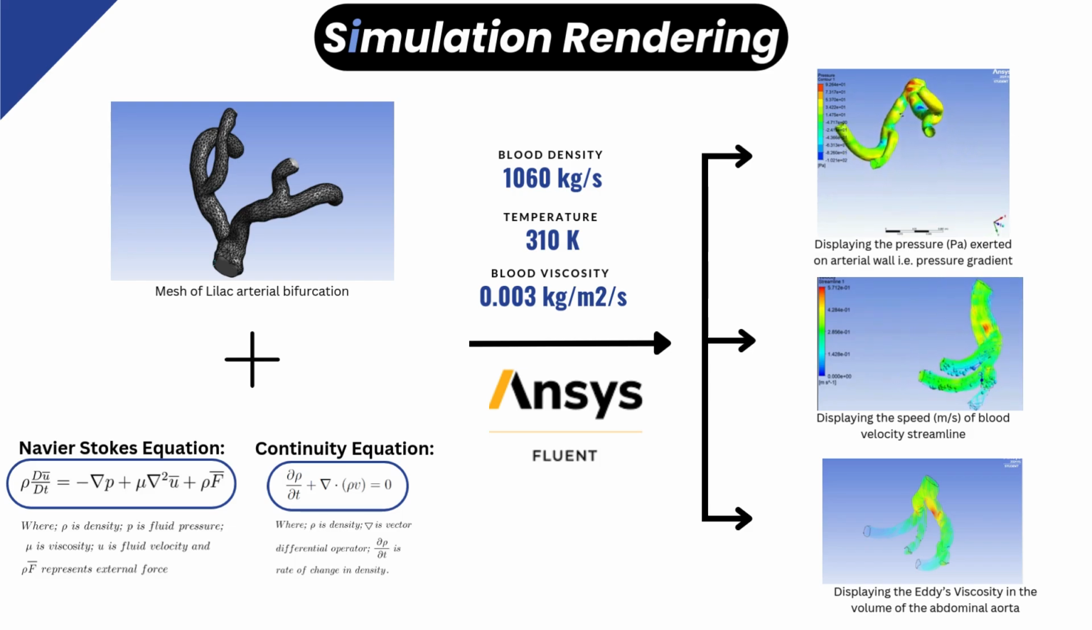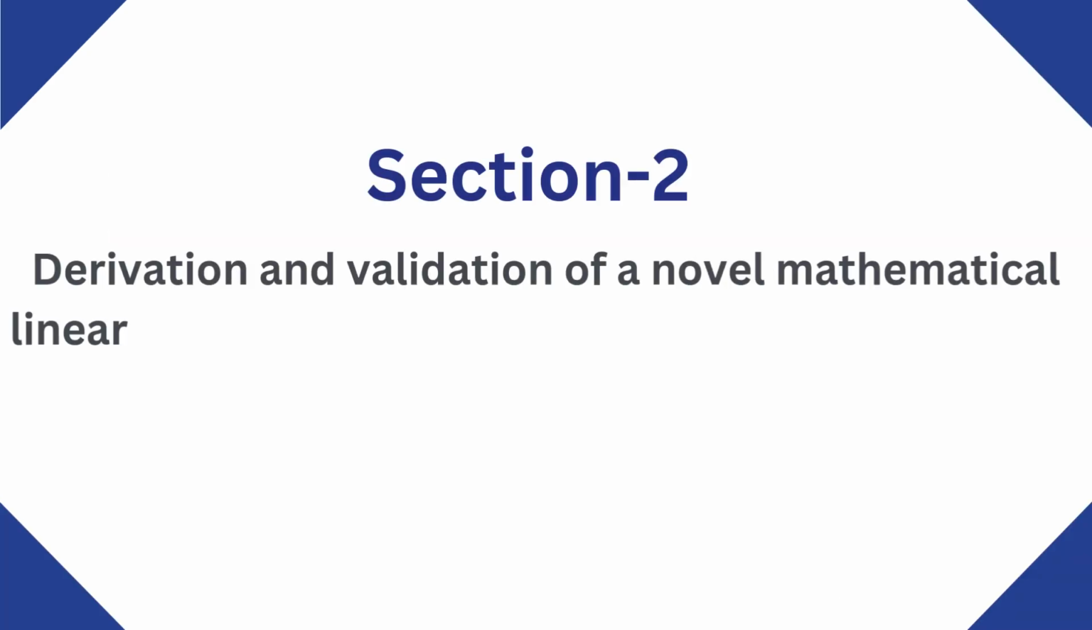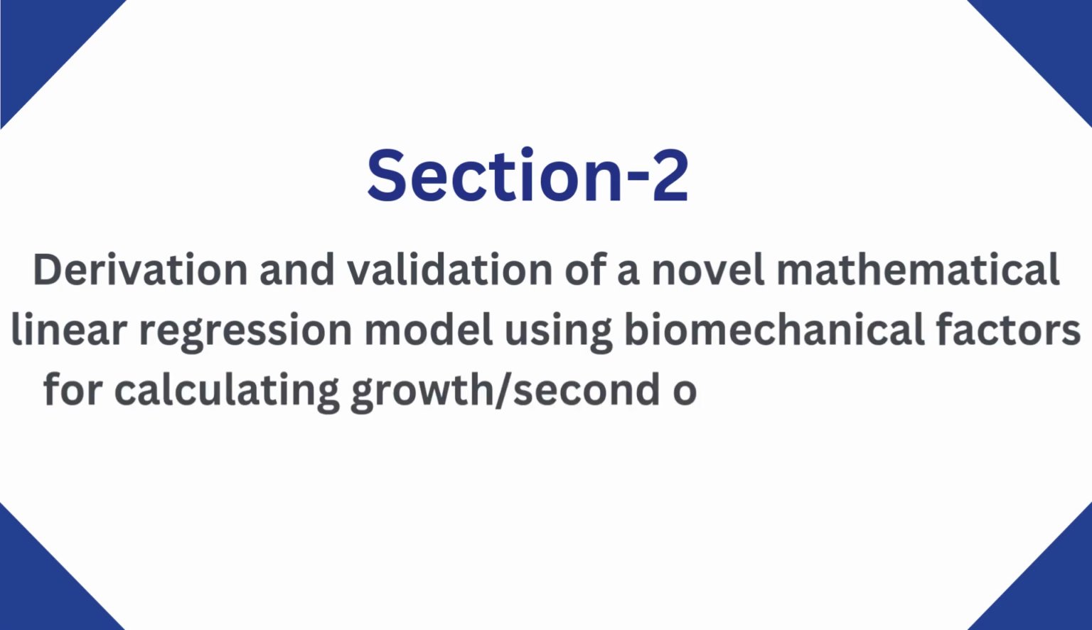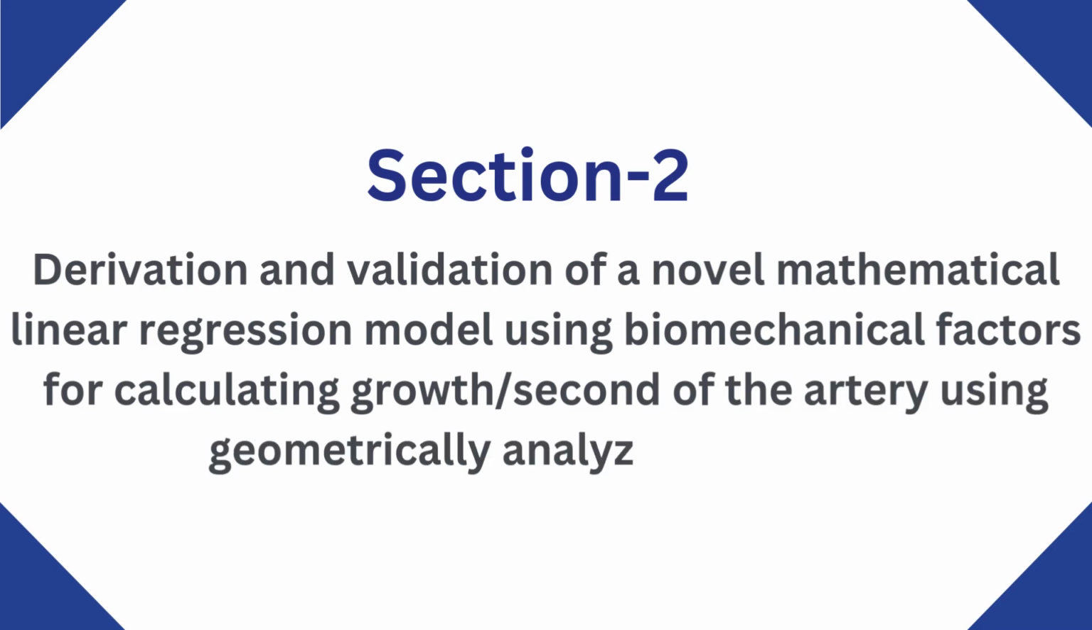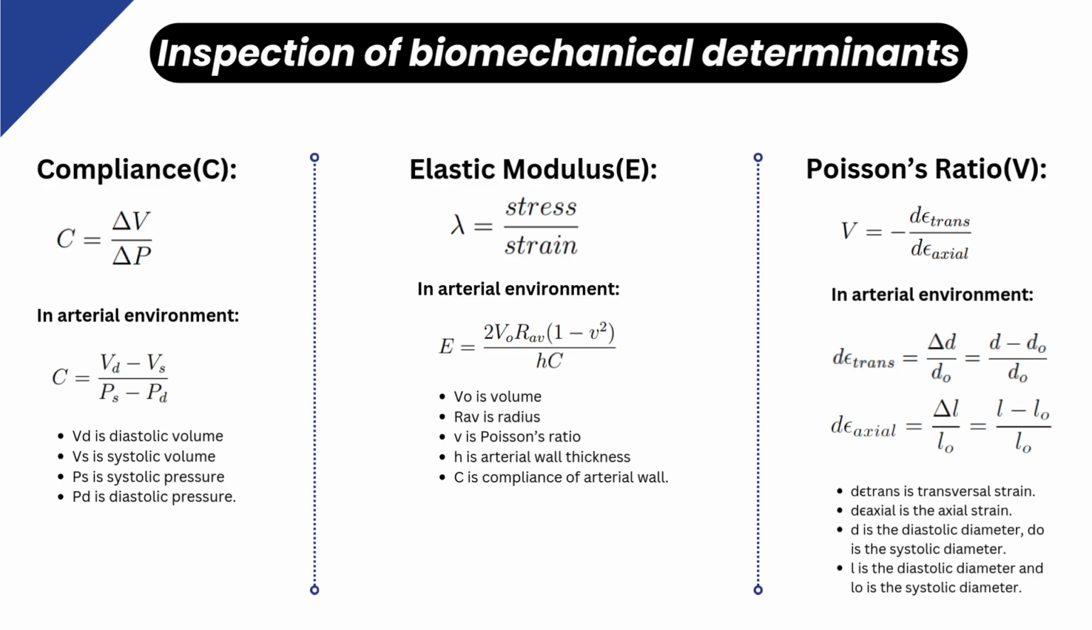Then the third is the eddy viscosity in the volume of the abdominal aorta, which gives an accurate value of the volume of the abdominal aorta. Coming on to the third and the most novel part, which is the mathematical linear regression model, which we derived for quantifying the expansion rate of the abdominal aorta in T units of time.